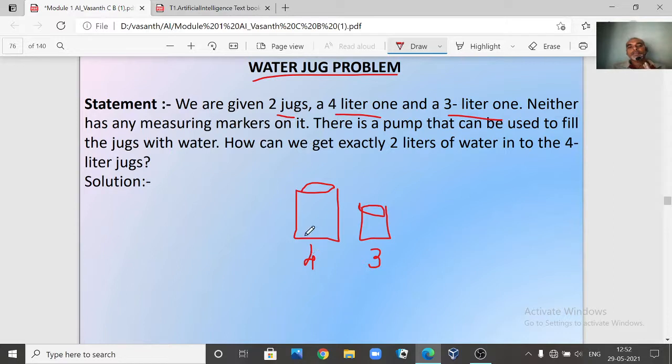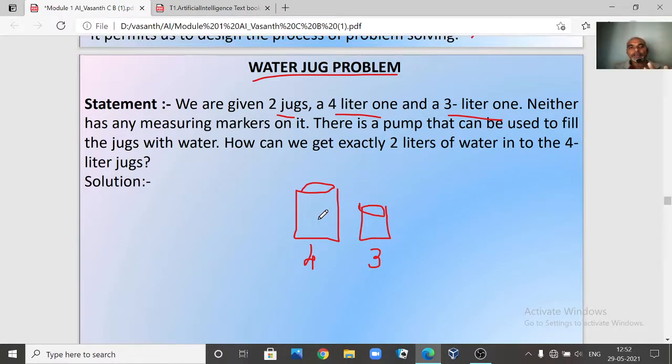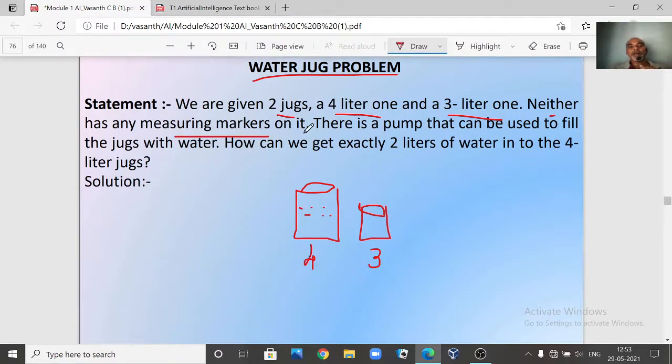That means when water is filled in this jug, you don't know exactly how much water is there. Only if the jug is completely filled can you say it has 4 liters. If it is partially filled, you cannot measure exactly how many liters there are because you don't have any measuring marks on it.